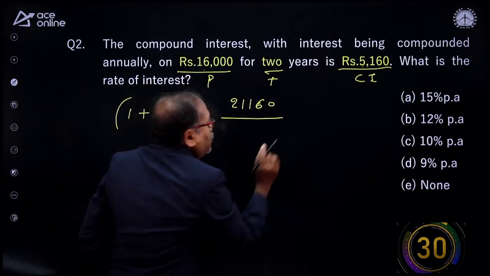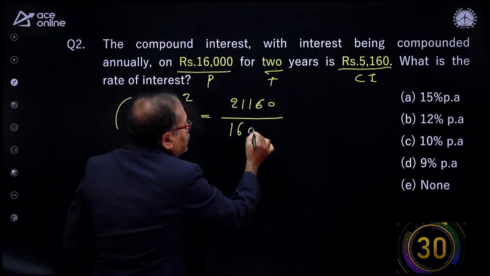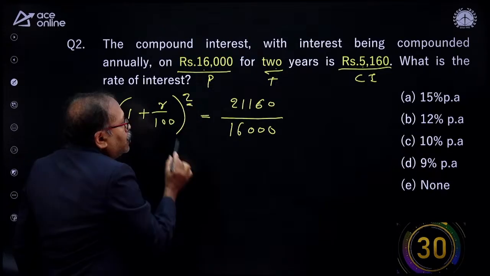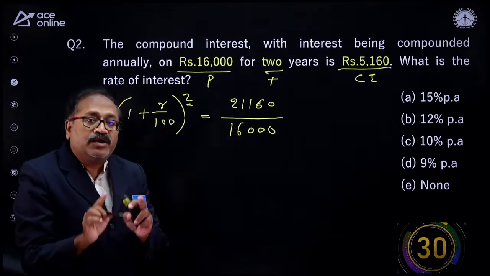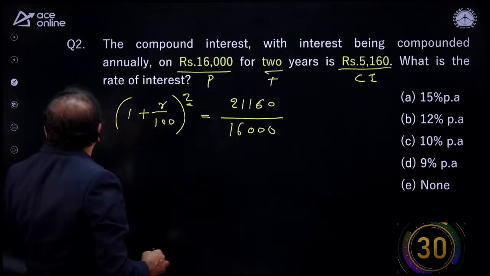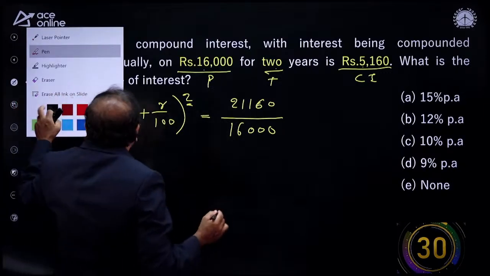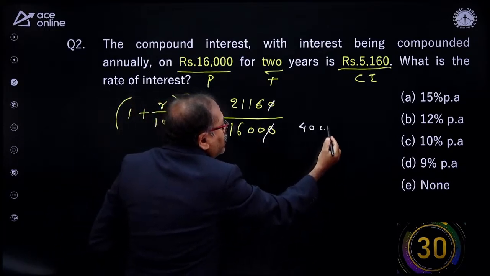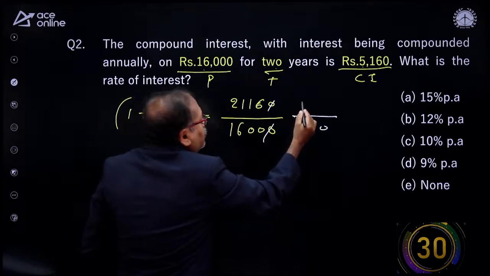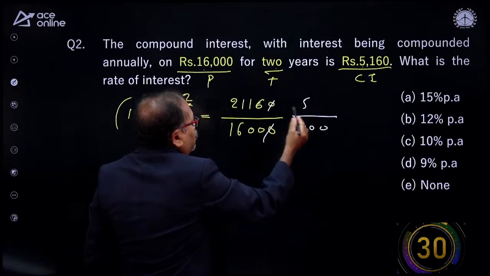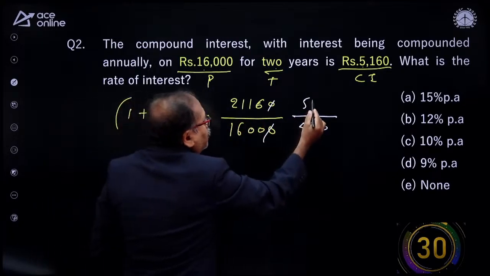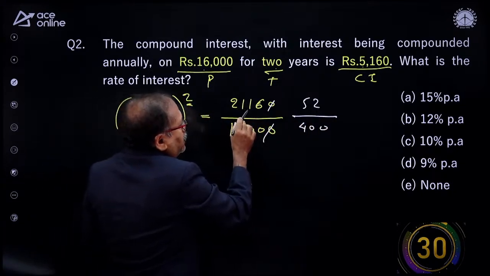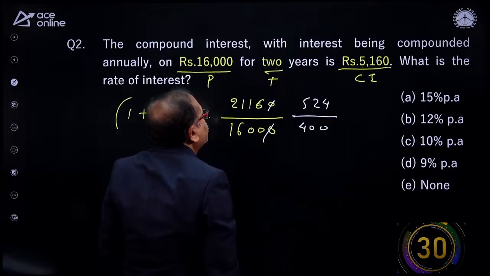Amount by principal. And what is the principal? The principal is 16,000. So in this process you will find that this is power 2, and this number will also be in the power 2. When you cancel this 0 and 0, I get 400 over here. With 4, 5 is 20, and 4, 5 is 20. And 4, 2 is 10, and 4, 2 is 10. And 4, 4 is 16.